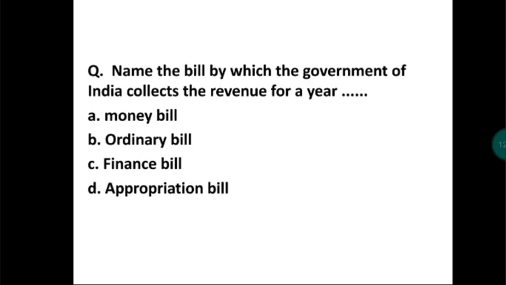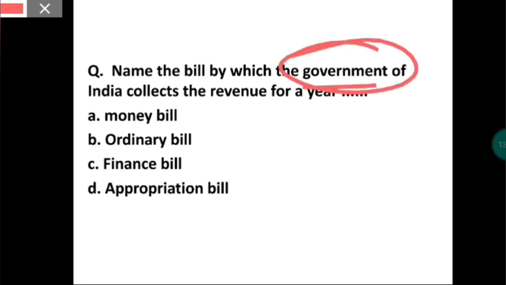Next, name the bill by which the Government of India collects the revenue of a year. So here we have to tell the name of the bill. Just use logic itself. It is the Government of India, not RBI.